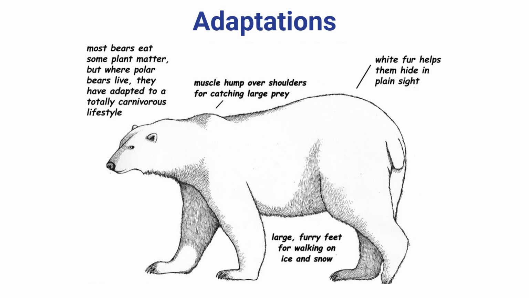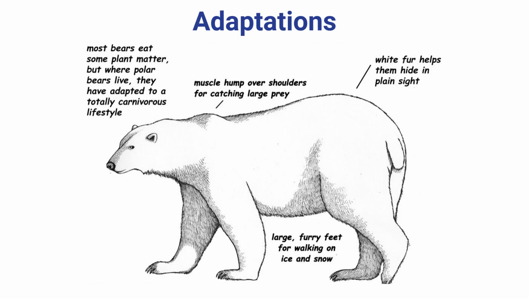Before we can talk about evolution, we must first learn what an adaptation is. An adaptation is an inherited trait that helps an organism survive. Let's look at Mr. Polar Bear. What are some characteristics that he has that helps him survive?